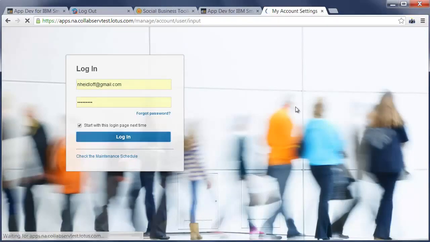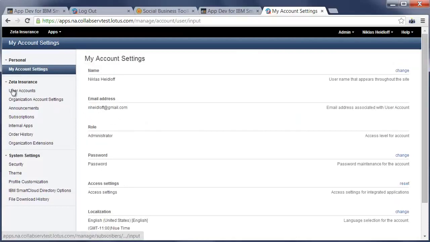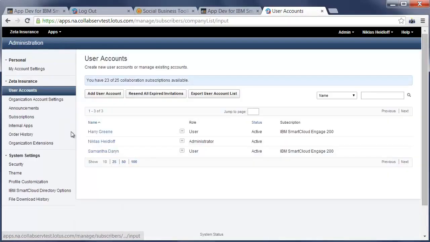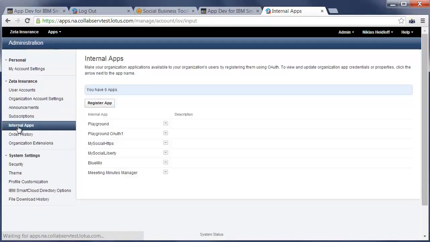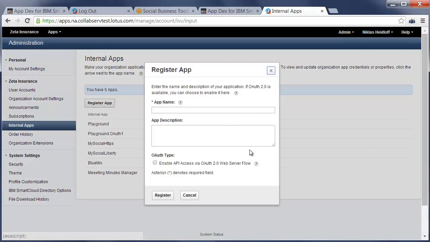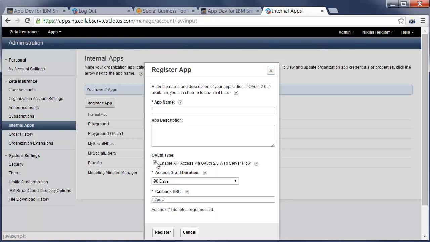And once you're logged in, you can now create your own test users. In this case, they are the 2 test users, Harry and Samantha. And you can create and define internal apps, which are basically the OAuth applications. So there's this function register application, you give it a name, you choose whether to use OAuth 1 or 2, and in the case of OAuth 2 you also need to define the callback.